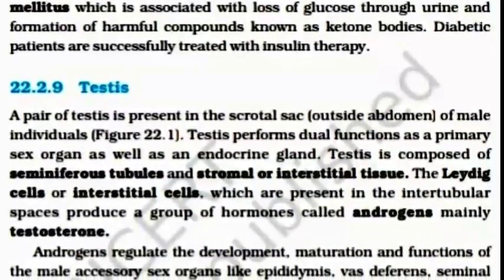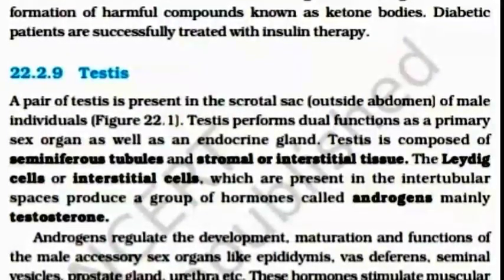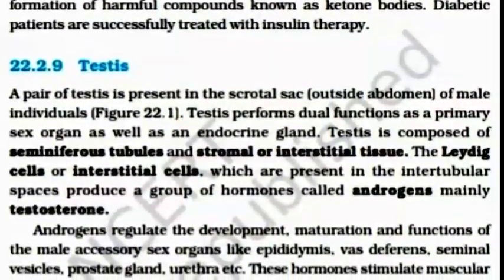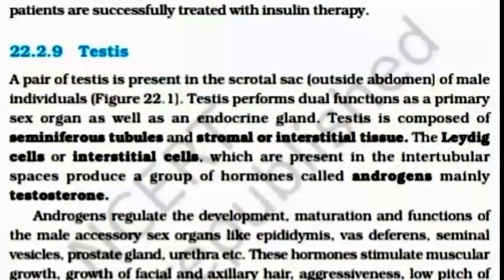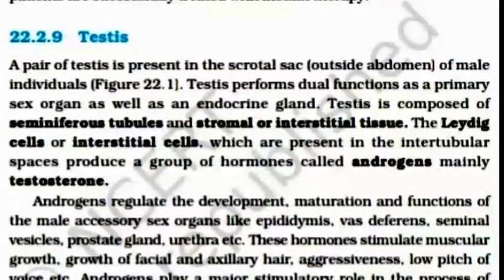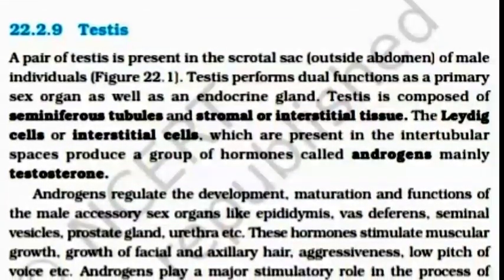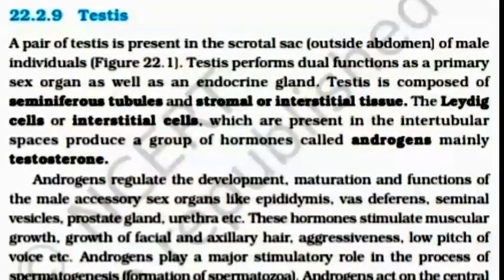Testes. A pair of testes is present in the scrotal sac outside the abdomen of a male individual. Testes perform dual function as a primary sex organ as well as an endocrine gland. Testis is composed of seminiferous tubules and stromal or interstitial tissue.